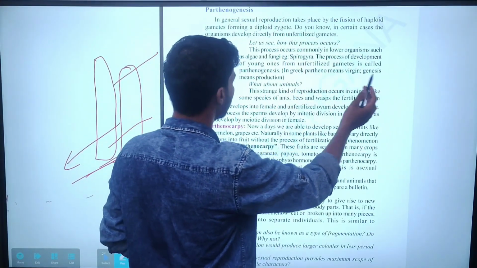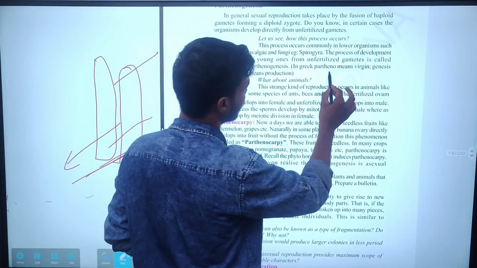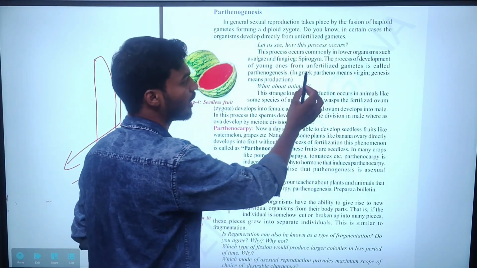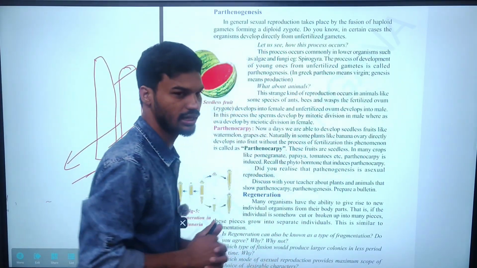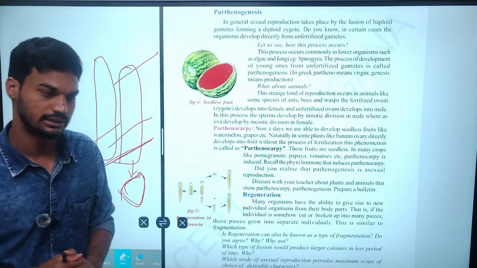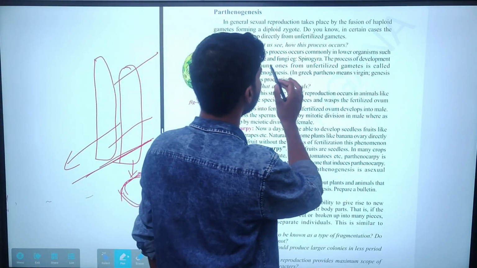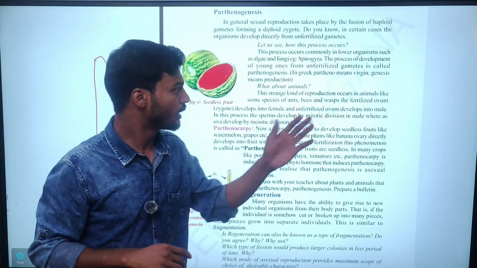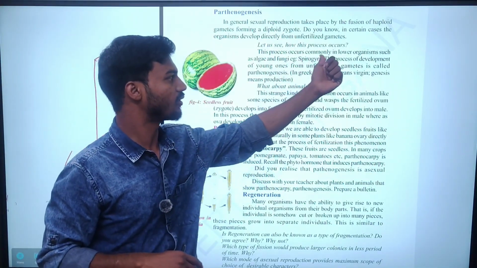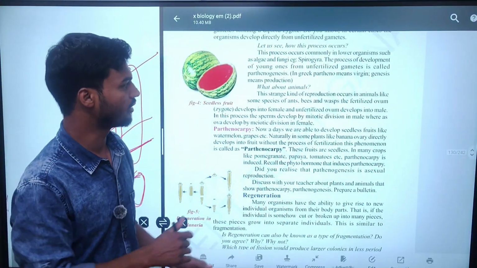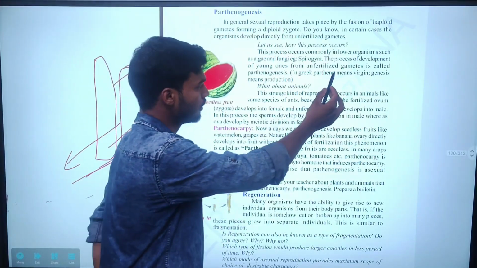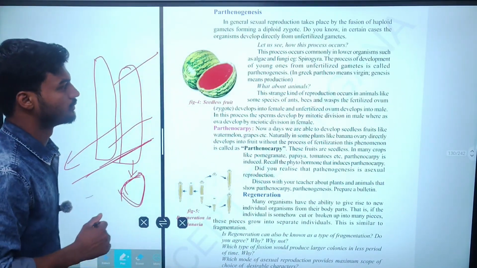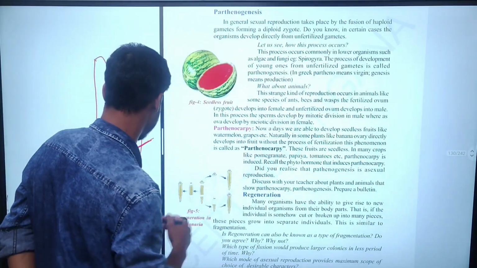Look here, you have to observe this statement carefully. The process of development of young ones from unfertilized gametes is known as parthenogenesis. What is given? Unfertilized gametes. So simply, the process commonly occurs in organisms such as algae and fungi. The process of development of young ones from the unfertilized gametes.